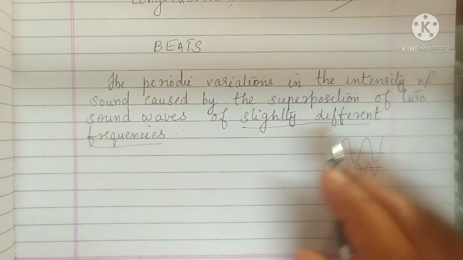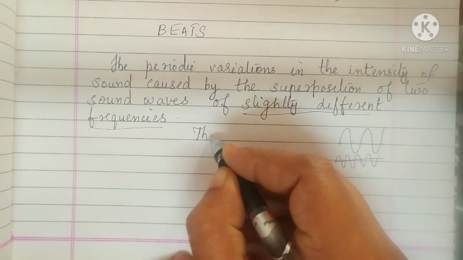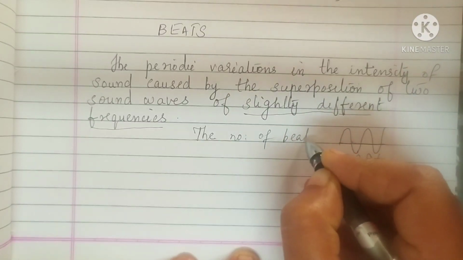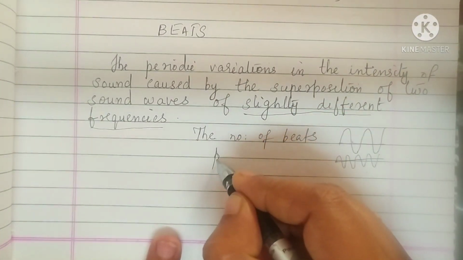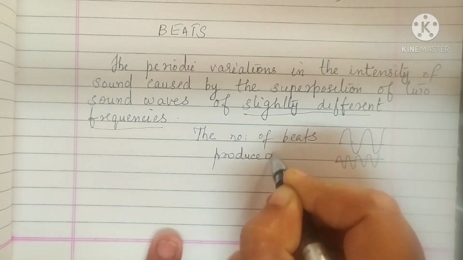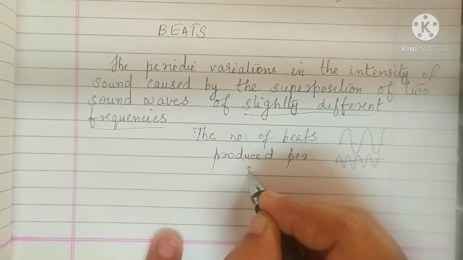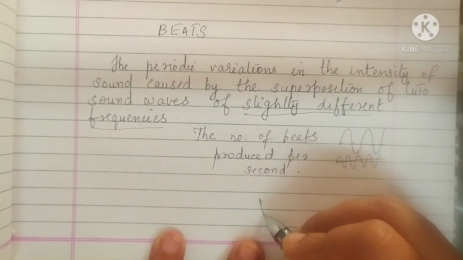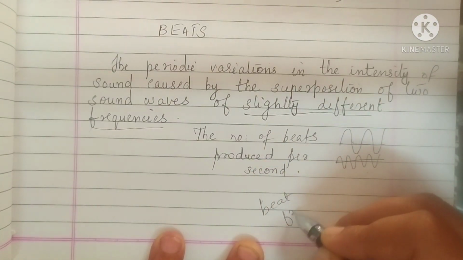Understood? So you can say that the number of beats produced per second can be called the beat frequency.